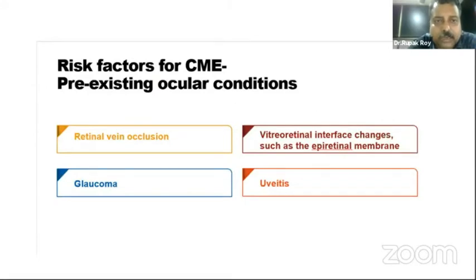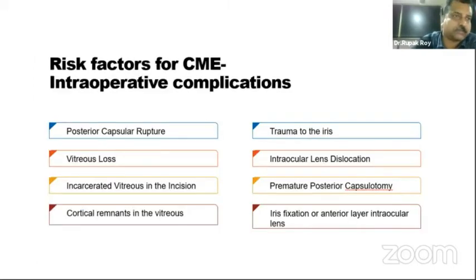The ocular conditions that can predispose to CME are retinal vein occlusion, glaucoma, vitreoretinal interface changes such as epiretinal membranes, and uveitis. The intraoperative complications are posterior capsular rupture, vitreous loss, incarcerated vitreous in the incision, cortical remnants in the vitreous, trauma to the iris, intraocular lens dislocation, premature posterior capsulotomy, and iris fixated or anterior fixated IOLs.